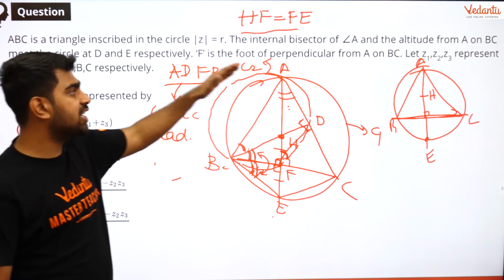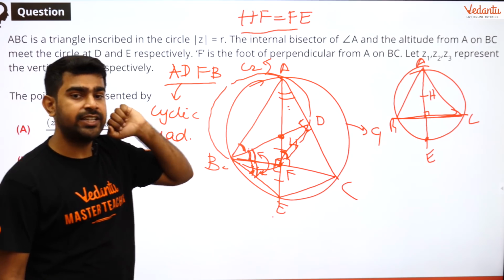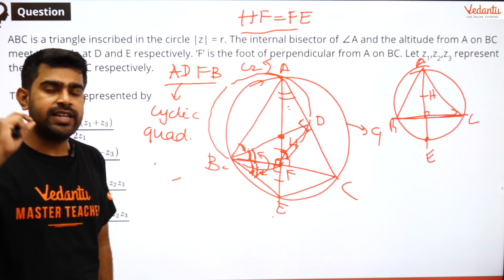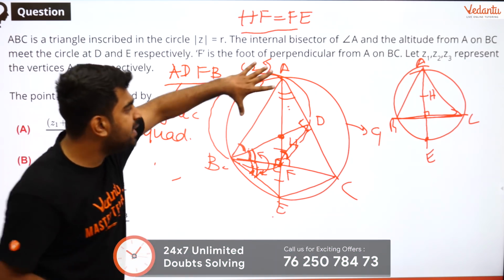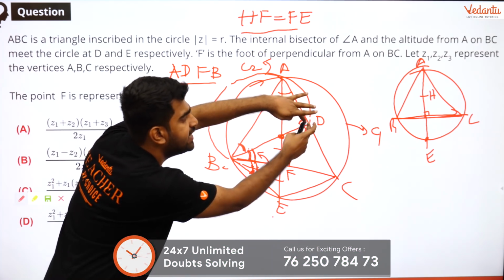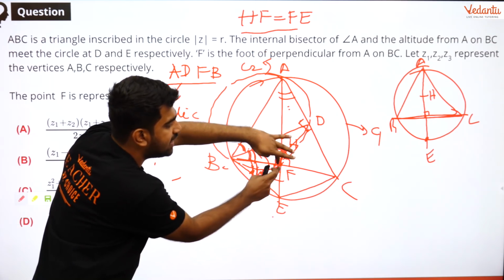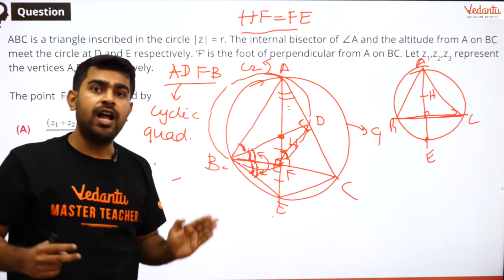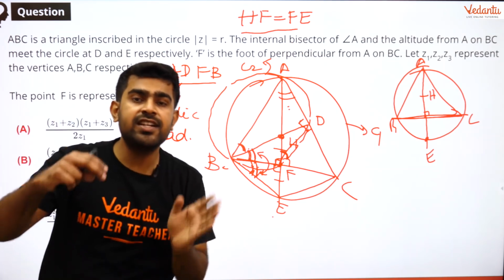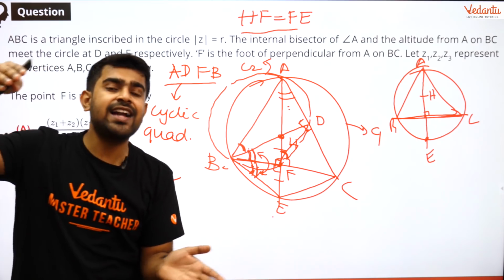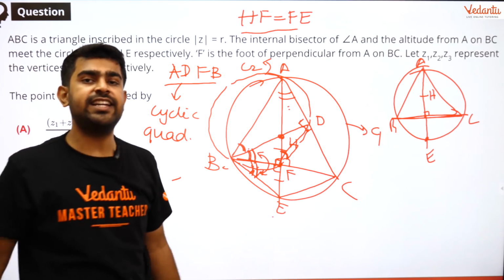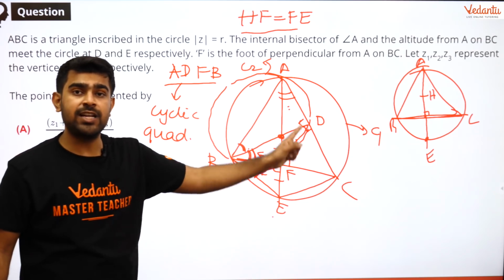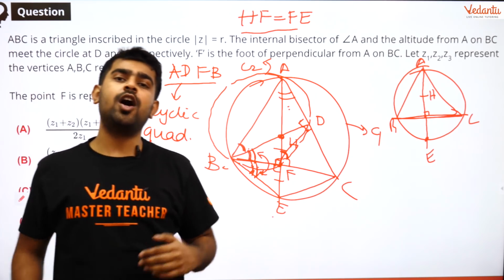Because if I have a circle with AB as diameter, then that circle must pass through D and F, because AB subtends a right angle at D, AB subtends a right angle at F. So because it subtends a right angle at D and F, I can relate it to the property: angle subtended by diameter at the circumference is always 90 degrees for a circle. Is that clear? So for that reason, they form a cyclic quadrilateral, which is the first part of my proof.